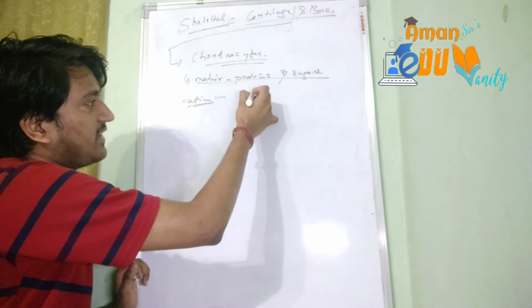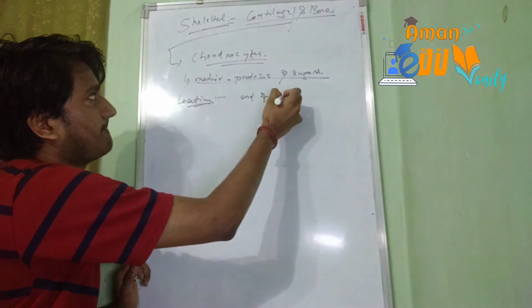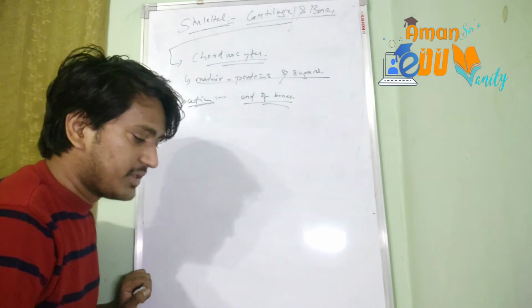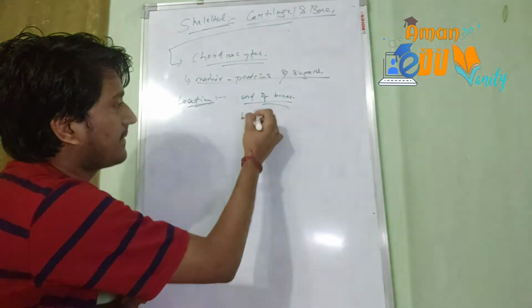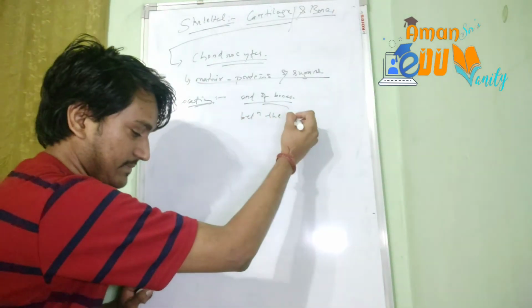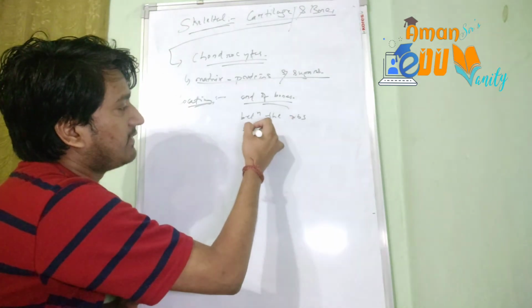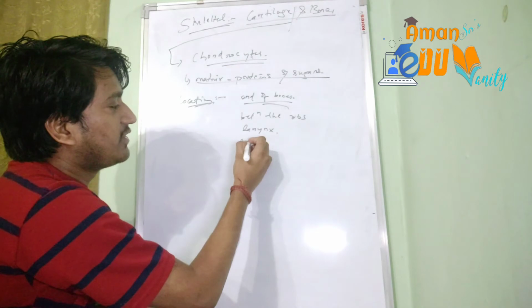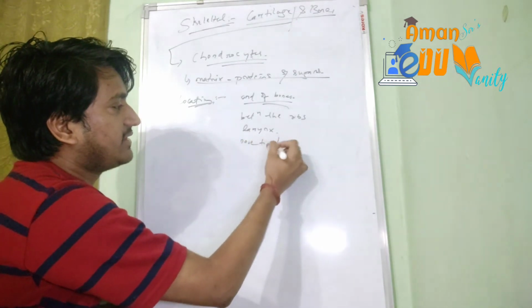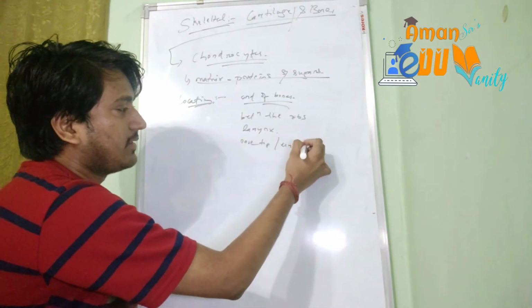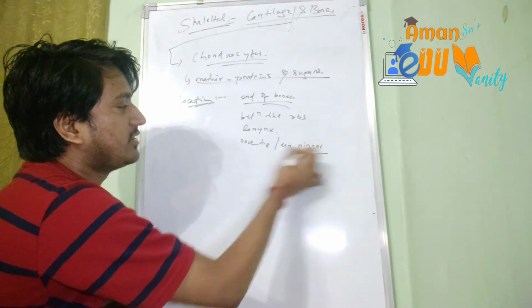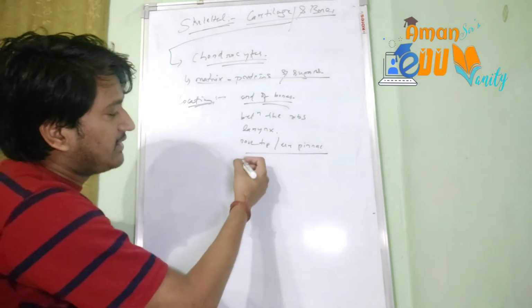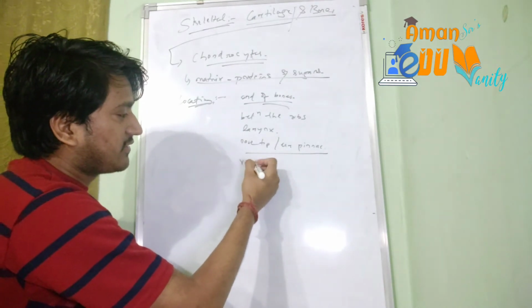It is found at the end of the bones. Cartilage will be found at the end of the bones and in between the ribs, in the larynx region. You all know our nose tip and the ear pinna. They are all cartilage only. Okay, the nose tip and the ear pinna. Then it will be found in between the discs of the vertebral column.